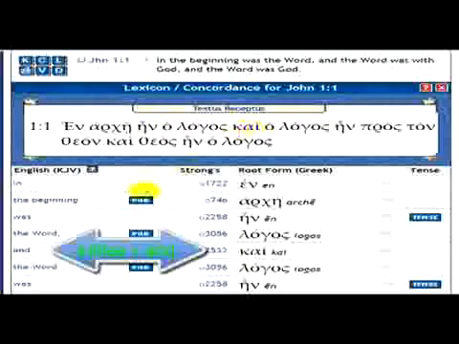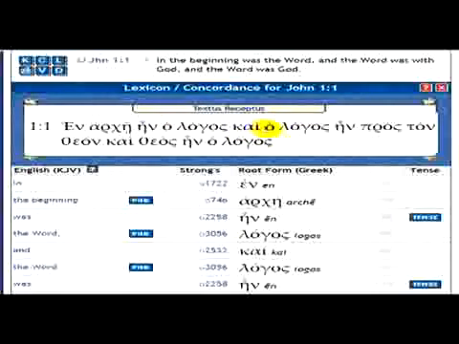Kai, which is and, as you can see, they don't have it here, but the word kai here is and. Ho is the, logos is word, and the word, then you got here en, which is also was. En could be in or it could be was. Alright, en pros.